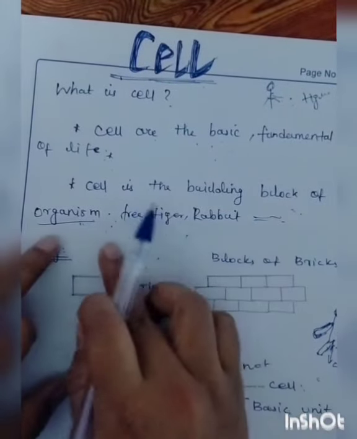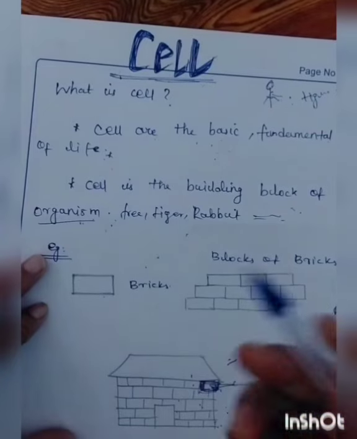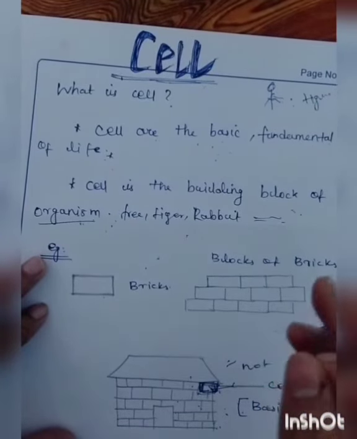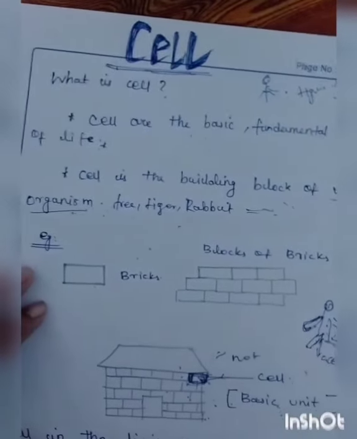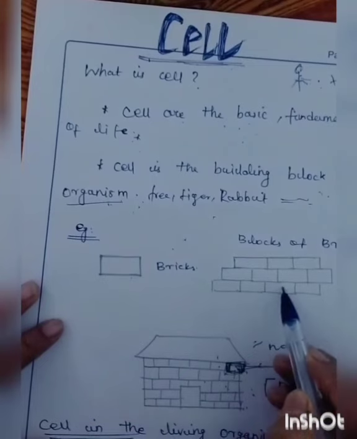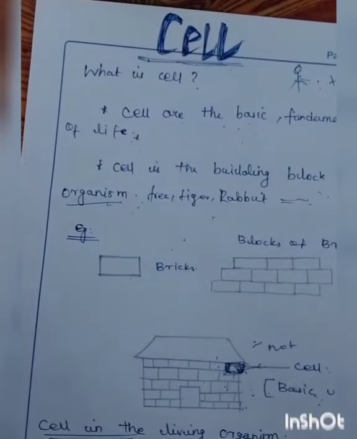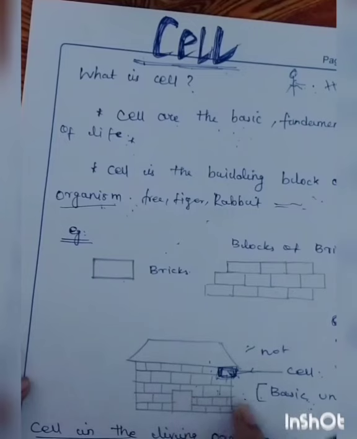What are living things? Living things means human beings, tiger, rabbit, elephant, etc. They are all living things. For example, bricks. We build a house with bricks. We use a large number of bricks to build the house; only then can we build it. Bricks give structure to the house.